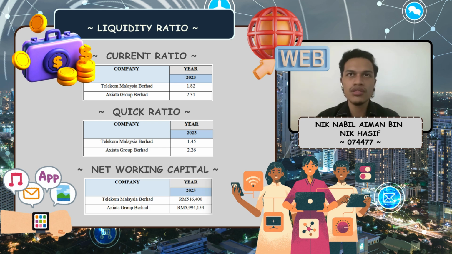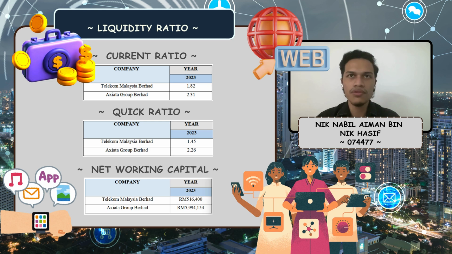Liquidity ratio analysis measures the short-term ability of the company to pay its maturing obligations and to meet unexpected cash needs. First, we have the current ratio. The current ratio is widely used for evaluating the company's liquidity and short-term debt-paying ability. The ratio is computed by current assets divided by current liabilities. For Telekom Malaysia Berhad, we got 1.82, and for Axiata Group Berhad, we got 2.31.